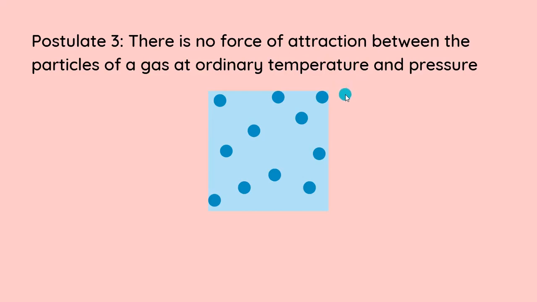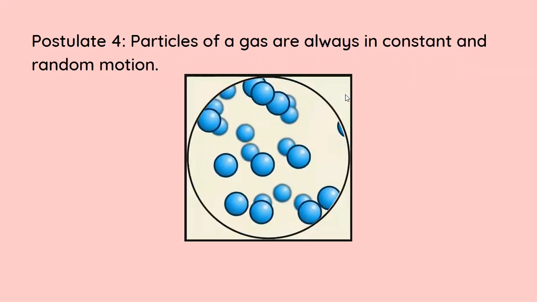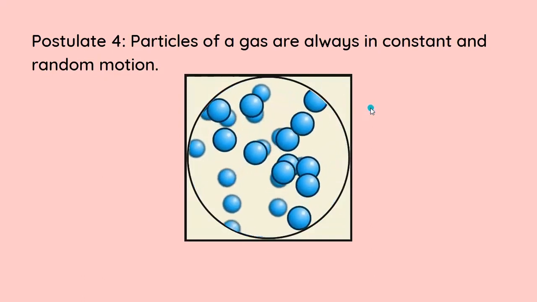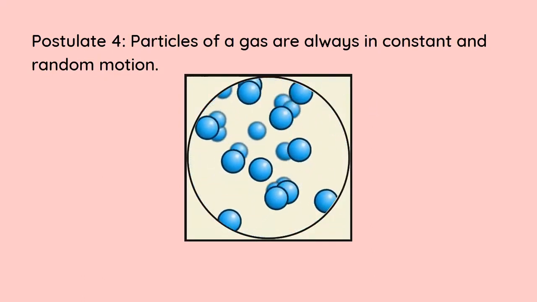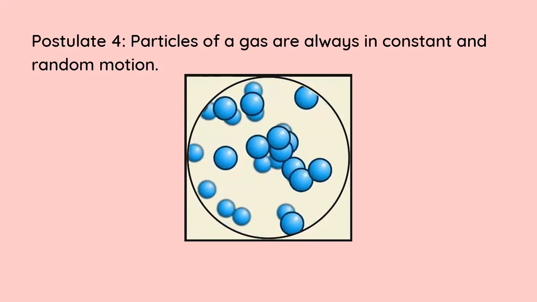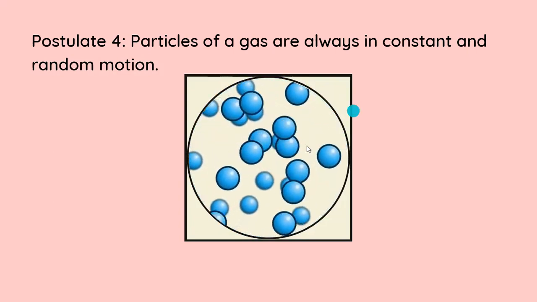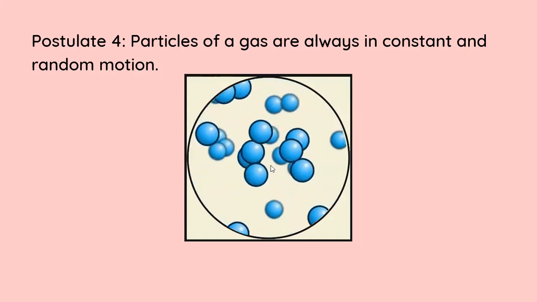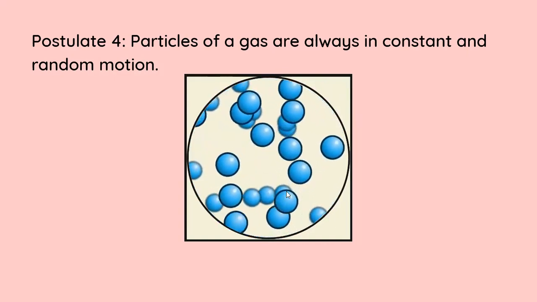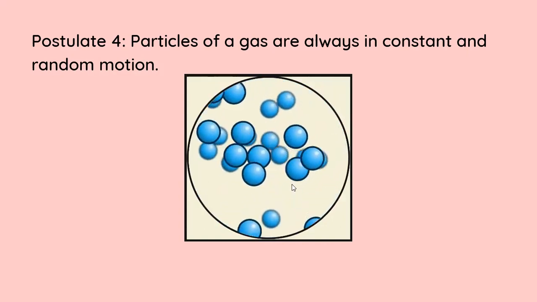Next one, postulate number 4: particles of a gas are always in constant and random motion. If we had solids, the molecules of solids would be arranged in a proper order and fixed in a particular place.